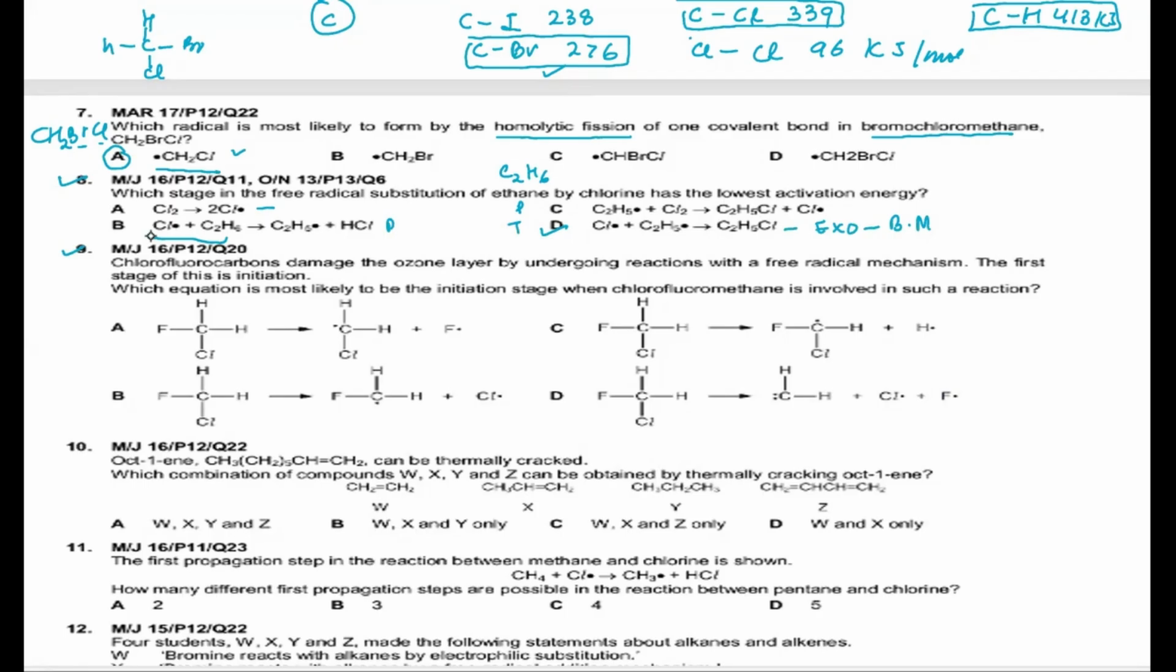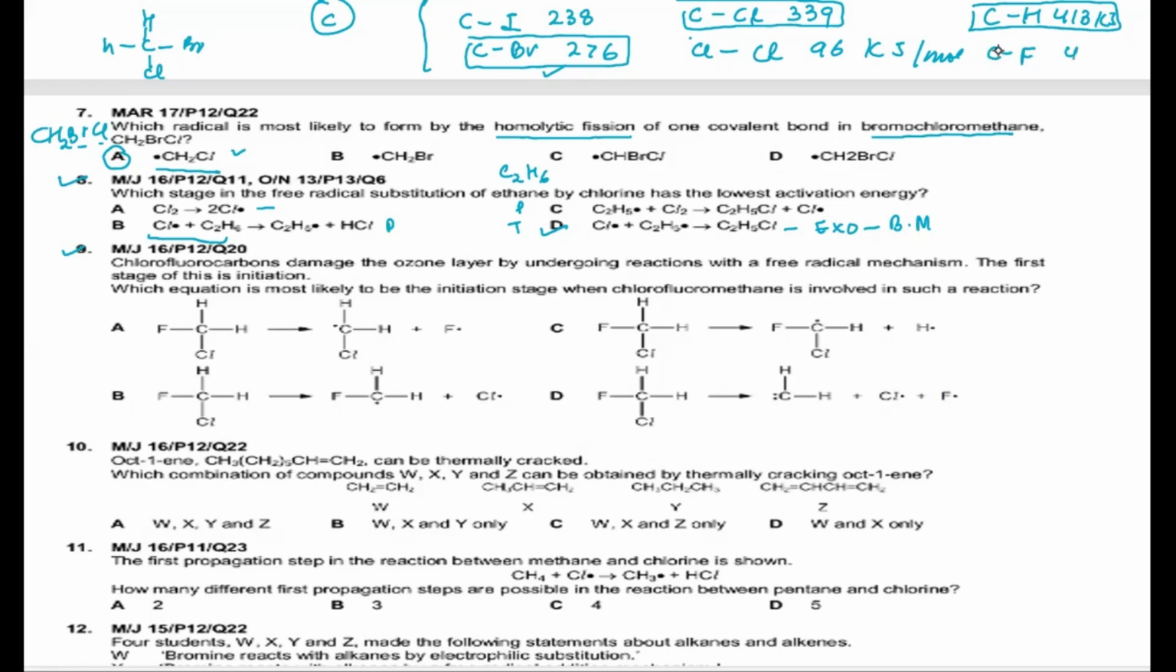It says that chlorofluorocarbon damages the ozone layer by undergoing a reaction with a free radical mechanism. The first stage of this is initiation. Which equation is most likely to be the initiation step when a chlorofluoromethane is involved in such reactions? Now here again we have to look at the bond energies, which are mentioned here. Basically, you require the least amount of energy for the breaking. Now I have not mentioned the carbon fluorine bond energy here.